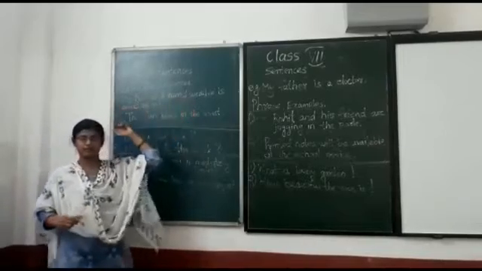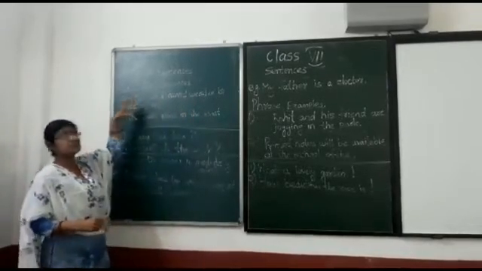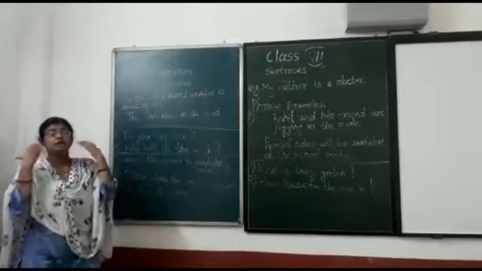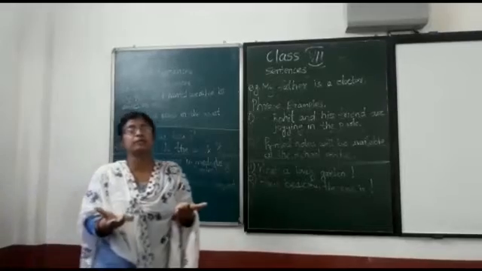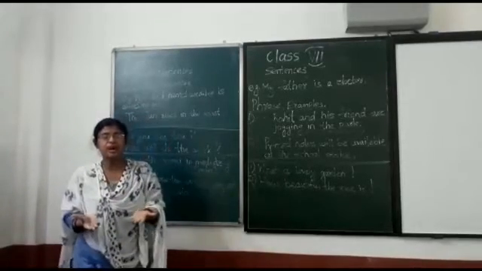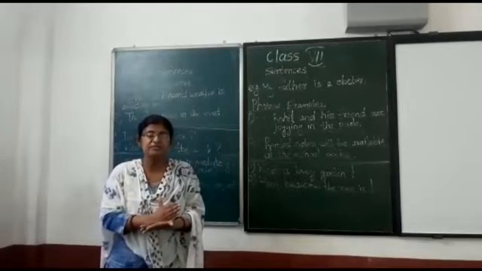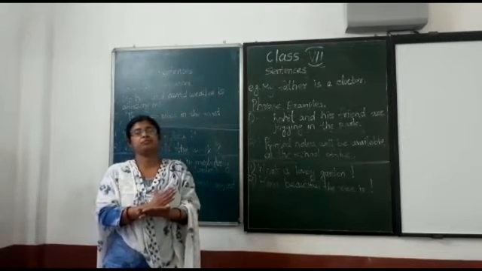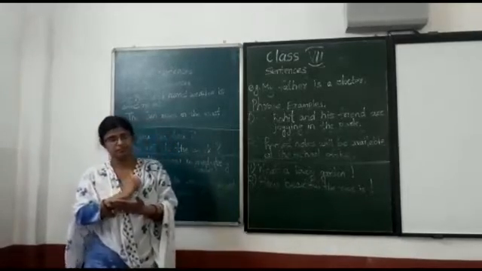They state something. They declare something. So, the sentences that give us information about something or state something are called declarative or assertive sentences. They are also known as statements.